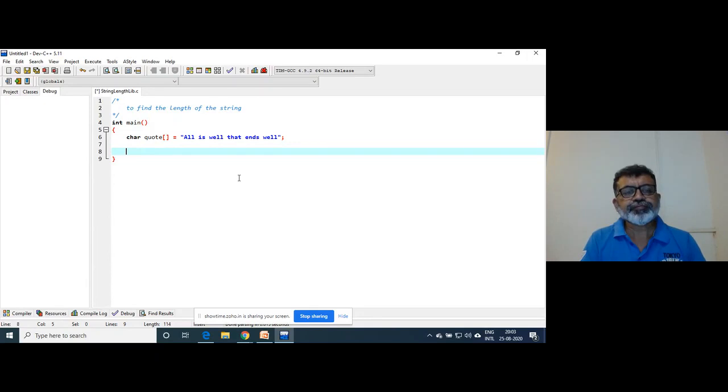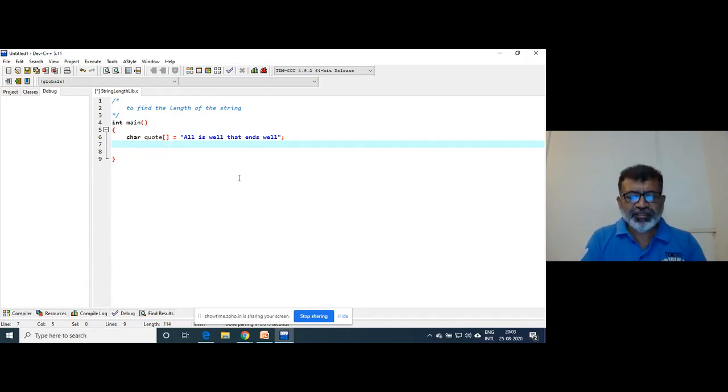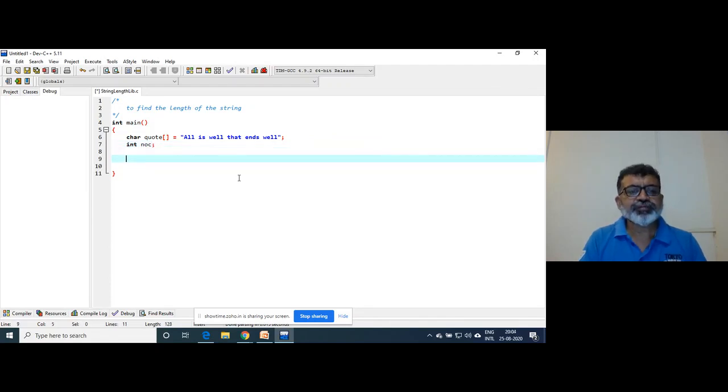Now I want to find the length of the string, the number of characters in the string. So int number of characters, NOC. I'll write NOC is equal to strlen, and pass the string to that function.